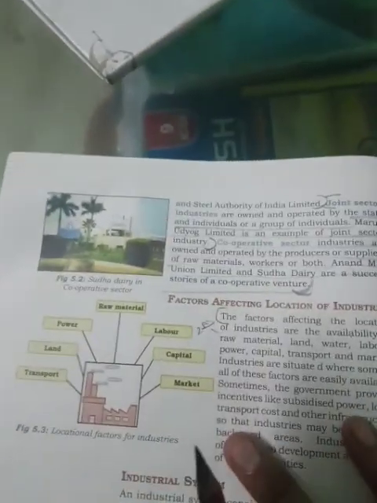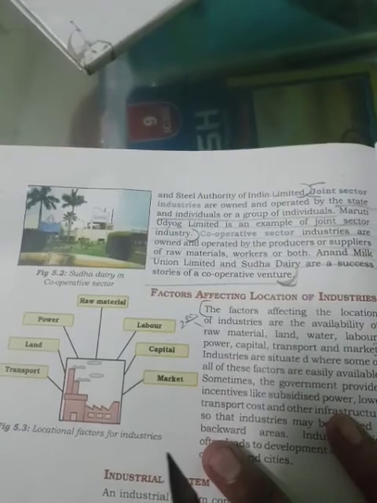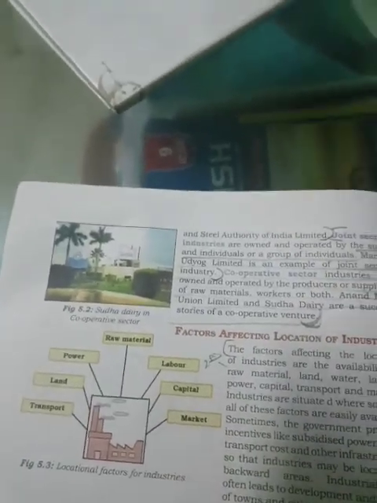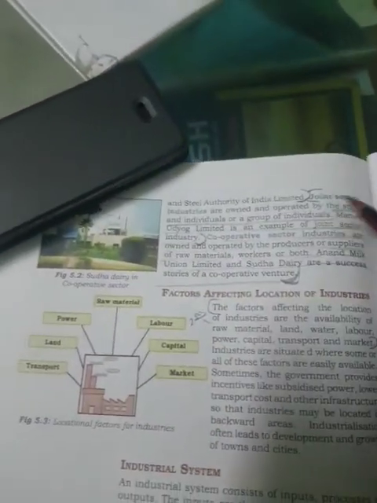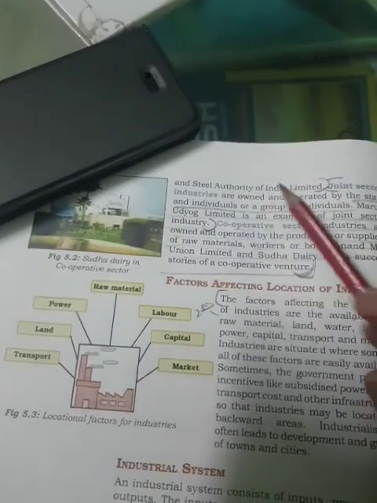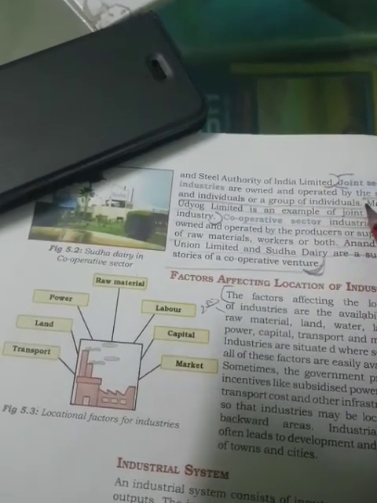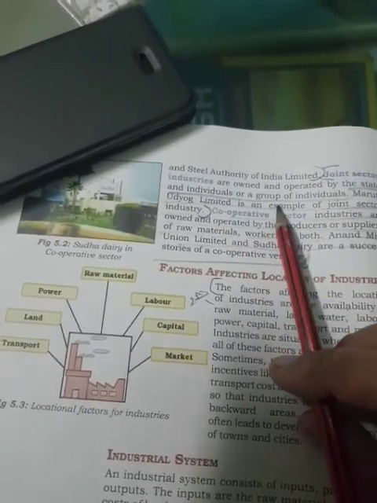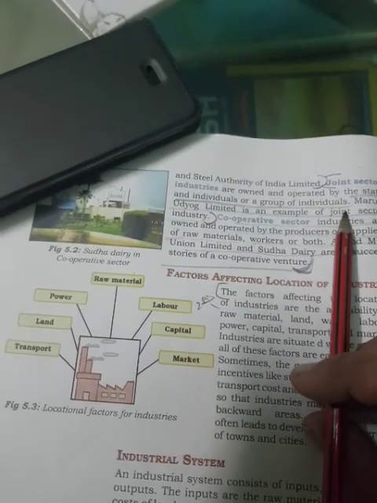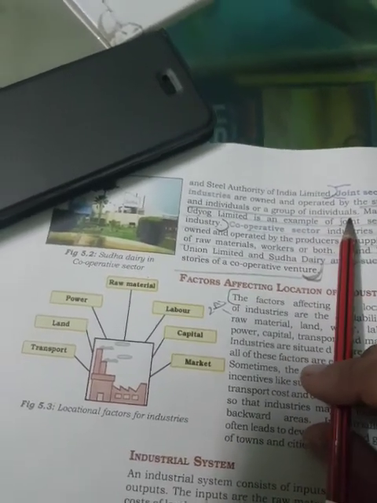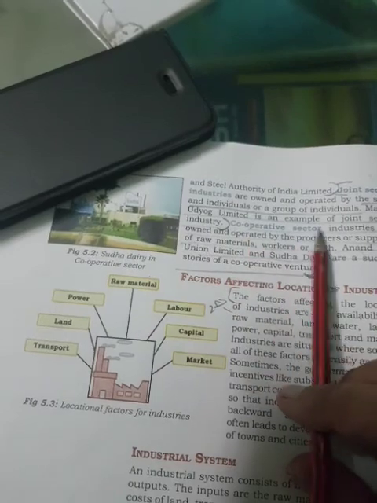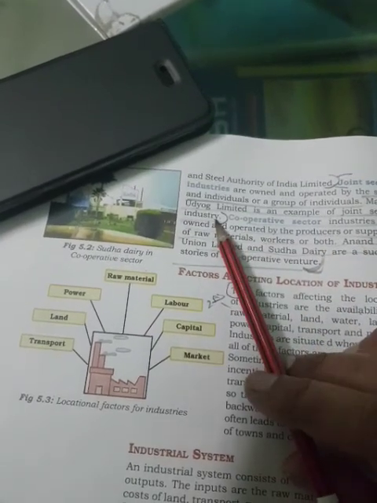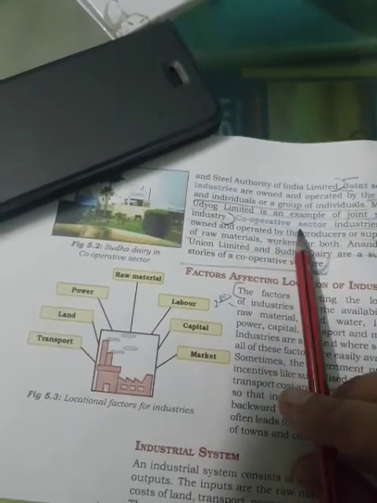Joint sector industries are owned and operated by the state and an individual or a group of individuals. Maruti Udyog Limited is an example of a joint sector industry. Last one is the cooperative sector.